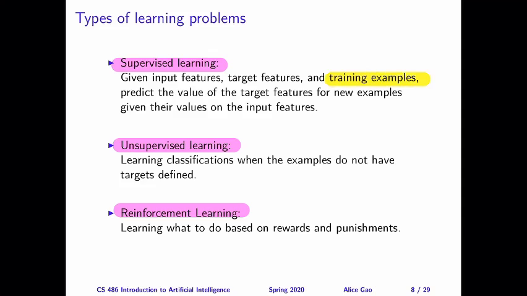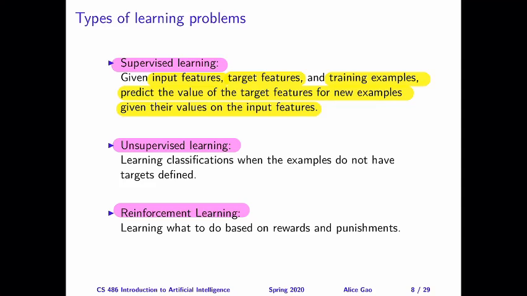The first type is the values for some input features, and the second type is values for some target features. So given these training examples, we want to predict the value of the target features for new examples, for examples we have not seen, given their values on the input features. One important point here is that for all the training examples we have, we are given the values of both the input and target features.